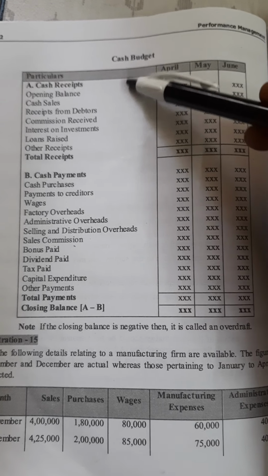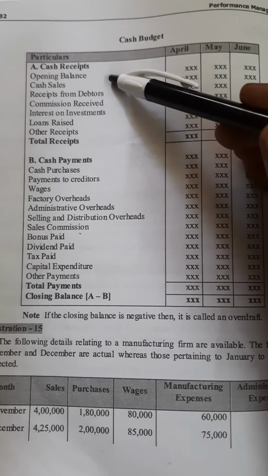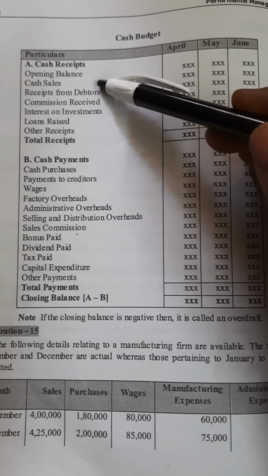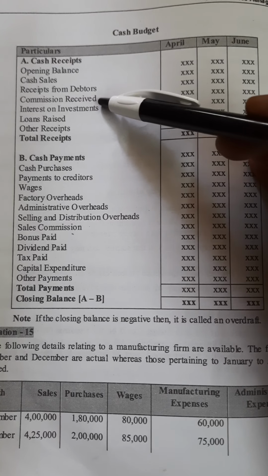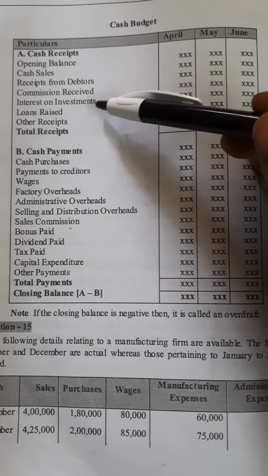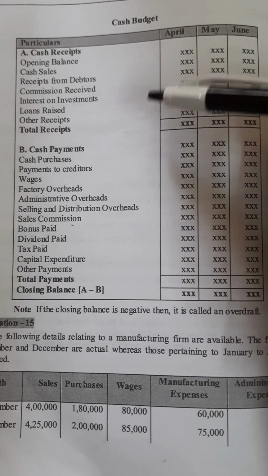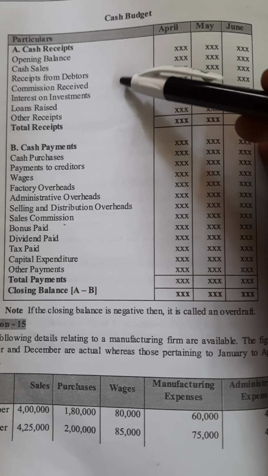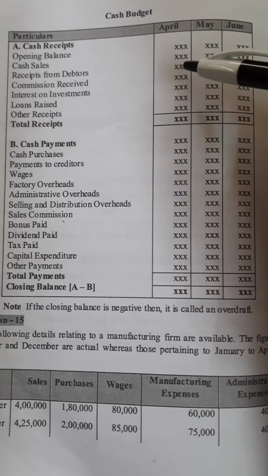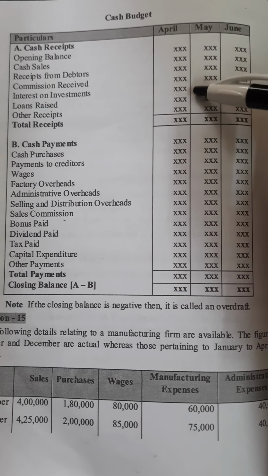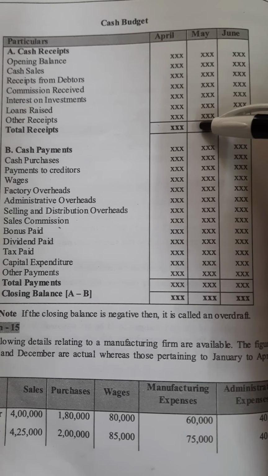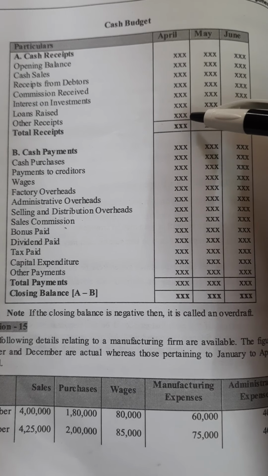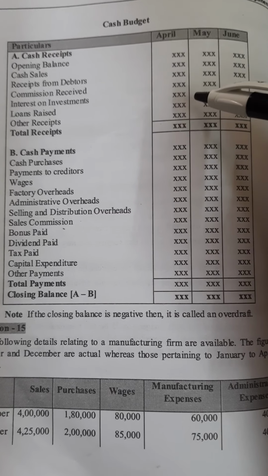What is receipt? The inflow of money in the business. Opening balance is an income. Cash sales, when you sell something, you receive money. Receipt from debtors, commission received, interest on investment, loan raised, other receipts. Any income or receipt will appear here in the cash receipts. Then we have April, May and June. In the question itself they will mention for which months you have to prepare the cash budget, so we prepare the respective months' cash budget.